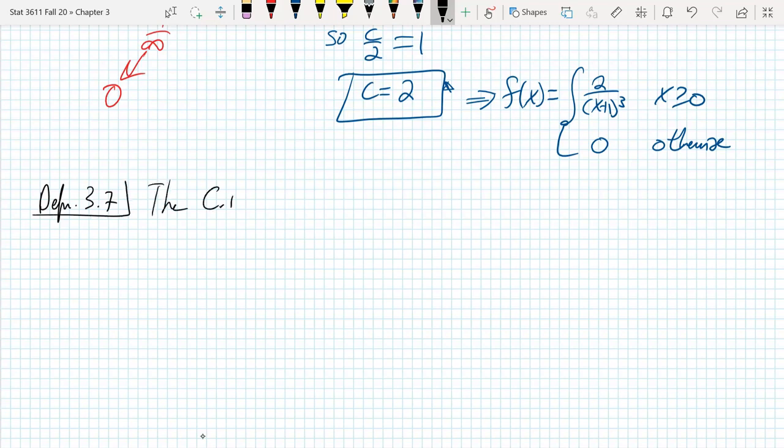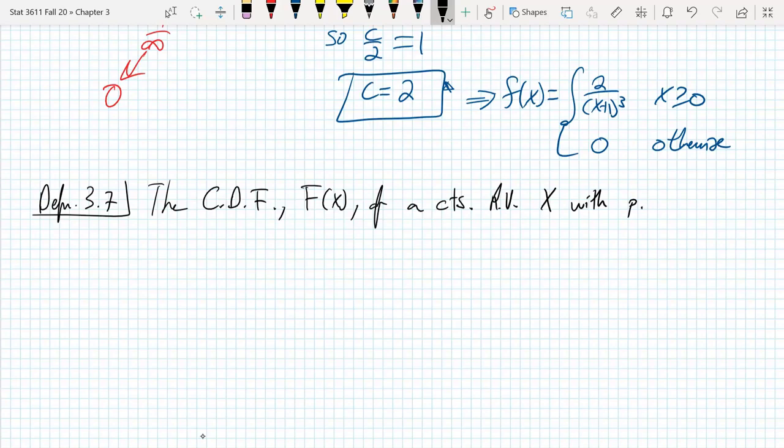The CDF, capital F of X, of a continuous random variable, capital X, with probability density function, little f of x, is as follows.